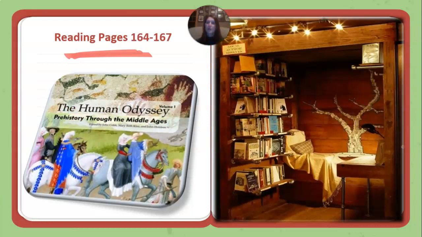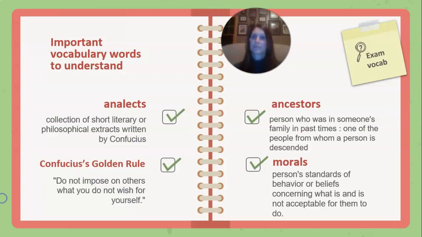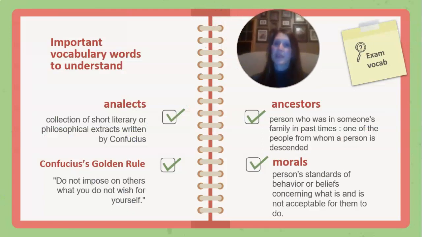Make sure that you do have your reading pages complete, as I talked about earlier, pages 164 to 167 in your Human Odyssey reading book. Some important vocabulary words to understand. Analects is a collection of short literary or philosophical extracts written by Confucius. Confucius's golden rule: do not impose on others what you do not wish for yourself. Ancestors: a person who is in someone's family in past times, one of the people from whom a person is descended. And then morals are a person's standards of behavior or beliefs concerning what is and is not acceptable for them to do.